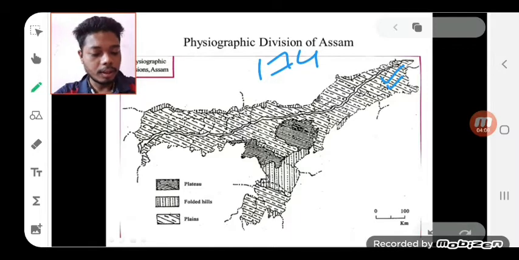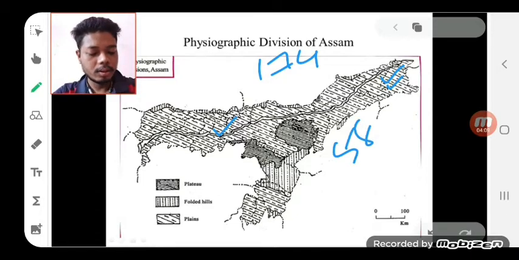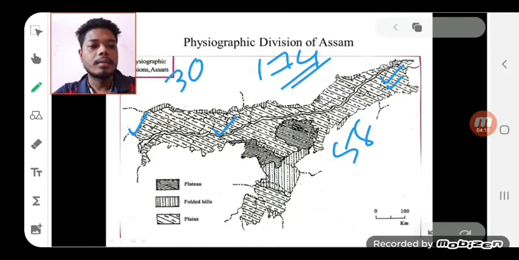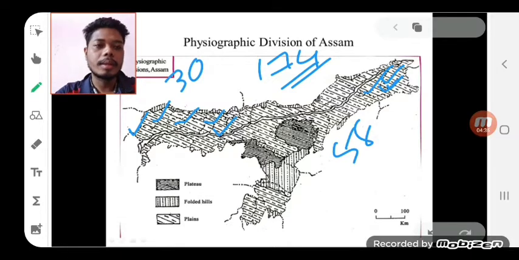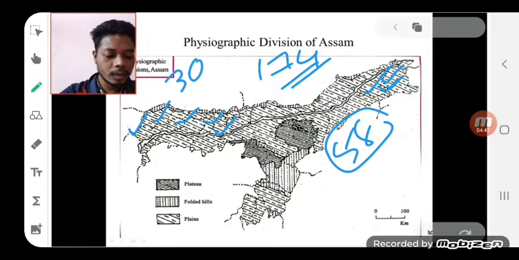Then in Guwahati the height is about 58 meter. Then at the Bangladesh border it is 30 meter from mean sea level. That means the height is high in this portion and low in this area. So the height in Sadiya is about 174 meter, then 58 meter near Guwahati and 30 meter near the Bangladesh border.